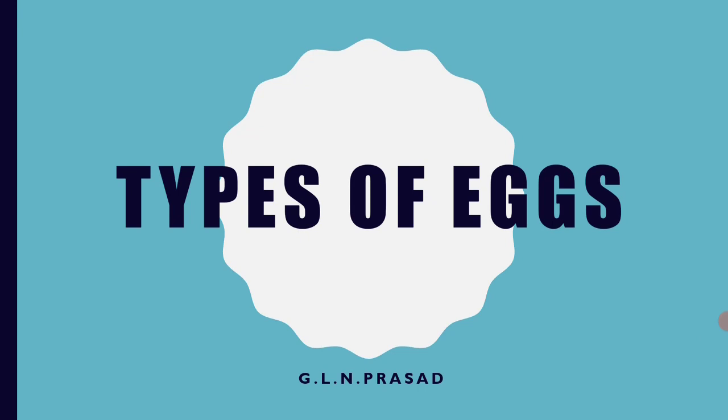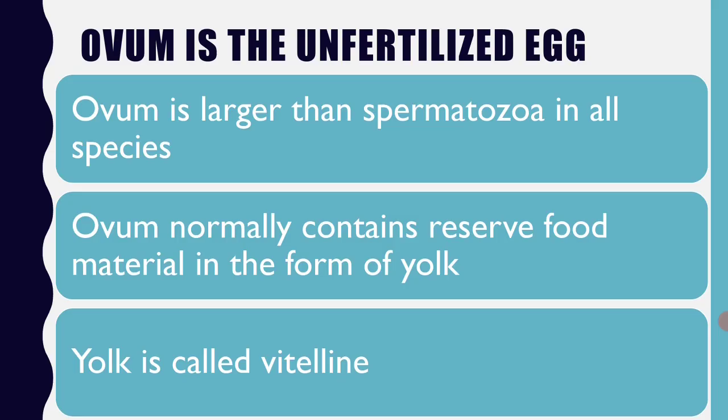Now, let us go into the details of how these eggs are classified basing on the quantity of yolk and also distribution of yolk. Ovum is the unfertilized egg. Ovum is always larger than spermatozoa in all species. Normally, ova are produced in lesser numbers when compared to the spermatozoa. In the case of human beings, only a single ovum is produced during a month. But ovum is larger when compared to the spermatozoa.